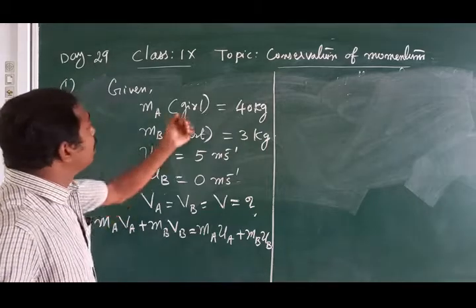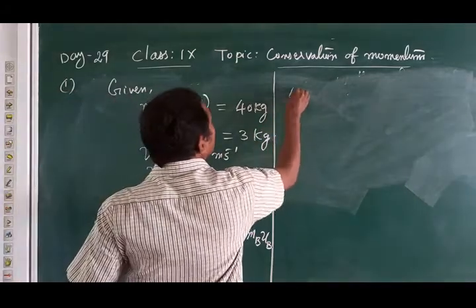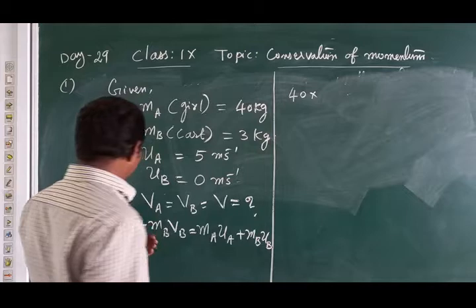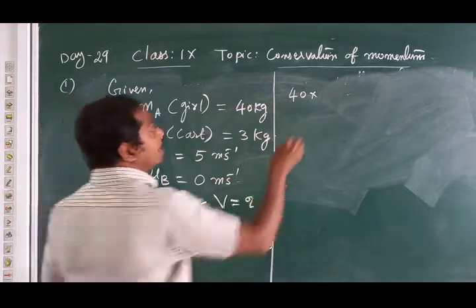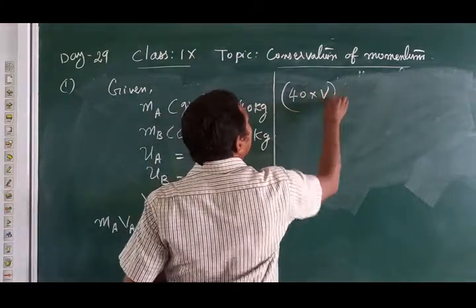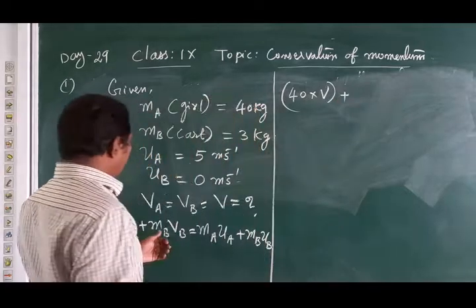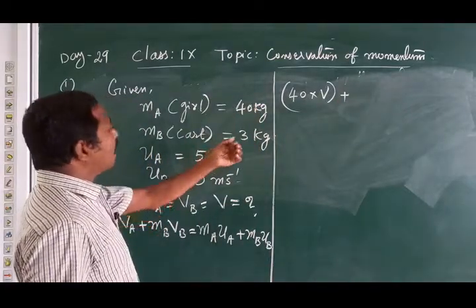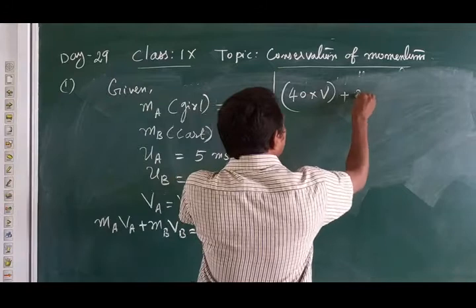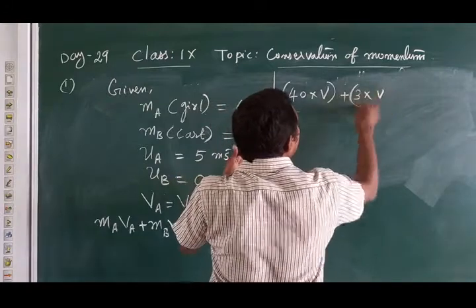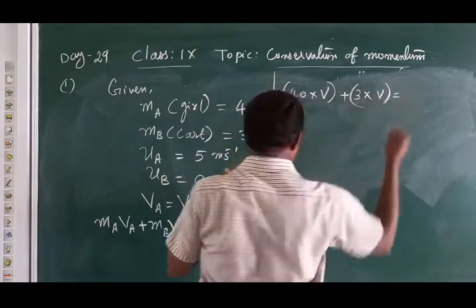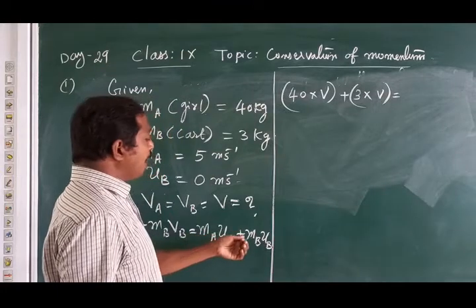m_A means 40 kg, into v_A, V only. 40 into V plus m_B, the mass of the cart, 3 into V, equal to u_A.